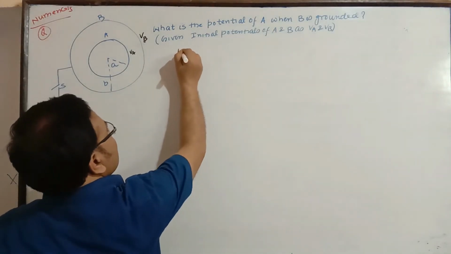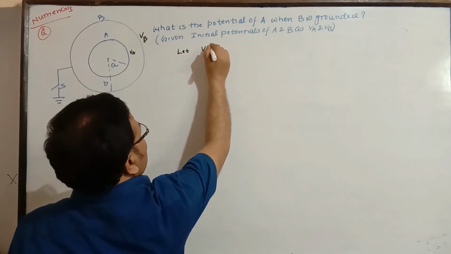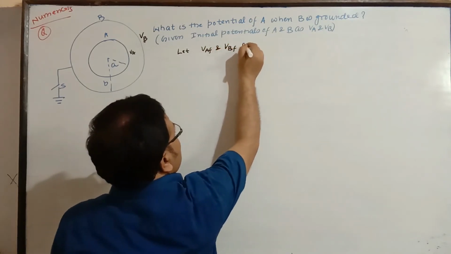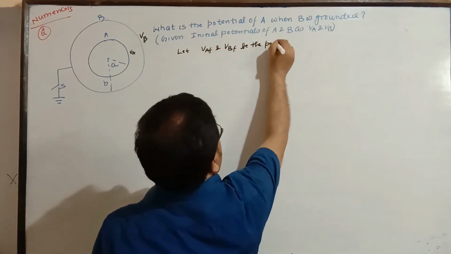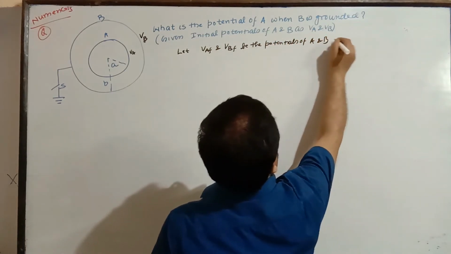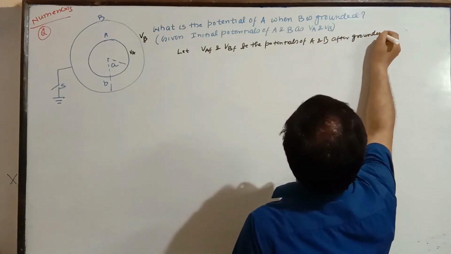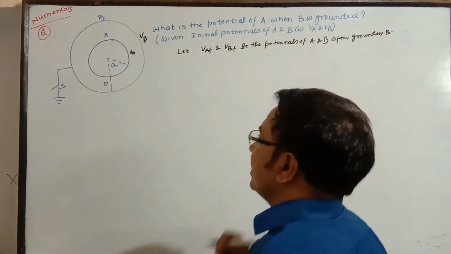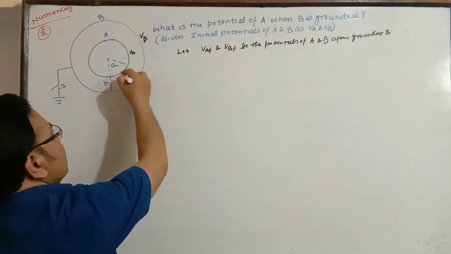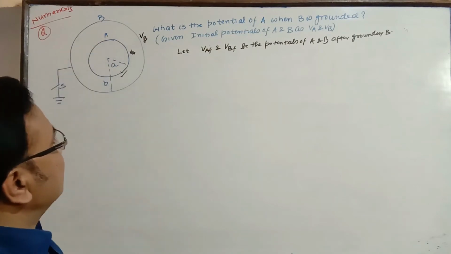So let VA final and VB final be the potentials of A and B after grounding B. So the difference in potential always remains the same, because there is no effect of charge on A as far as charge is concerned.